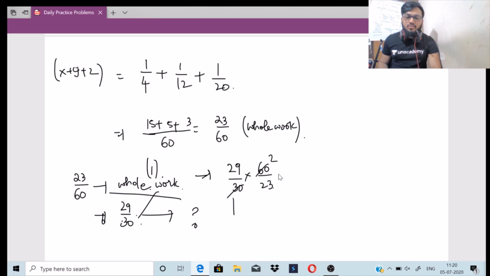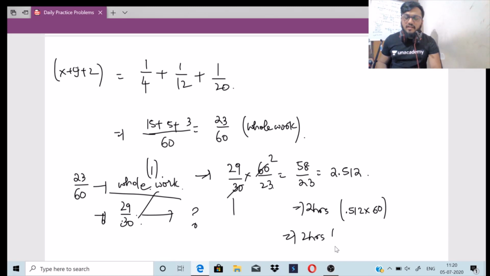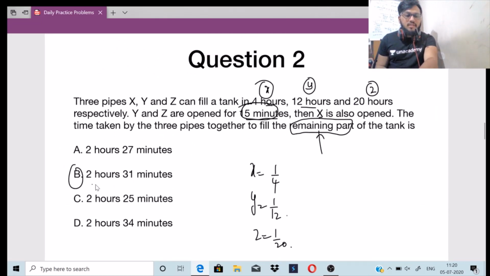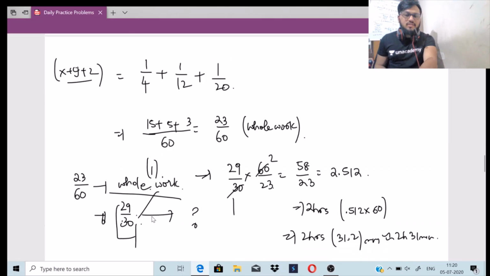31s are, 32s are. So this will be basically 58 by 23, which is 2.512. Okay, so this will be basically 2 hours and 0.512 into 60. So this is 2 hours and 31.2 minutes. So approximately this can be written as 2 hours 31 minutes, right? 2 hours 31 minutes will be the time taken by all the three to finish off the remaining work of 29 by 30. Go back to the question. Option B is the right answer.